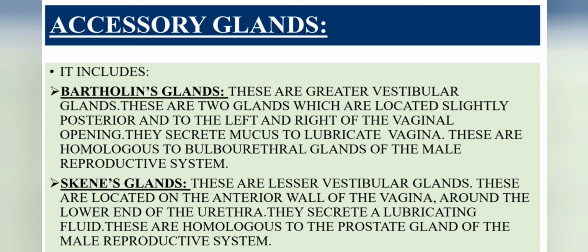Bartholin glands are located slightly posterior to the left and right of the vaginal opening, and Skene's glands are located on the anterior wall of the vagina around the lower end of the urethra. Bartholin glands secrete mucus to lubricate the vagina, and Skene's glands secrete a lubricating fluid. Bartholin glands are homologous to the bulbourethral glands of the male reproductive system, and Skene's glands are homologous to the prostate gland of the male reproductive system.